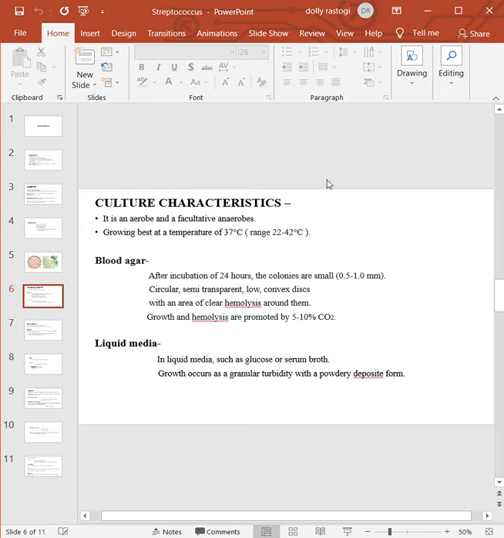On blood agar, after incubation of 24 hours, the colonies are small, circular, semi-transparent, low convex, within an area of clear hemolysis around them, and the growth and hemolysis are promoted by 5 to 10% carbon dioxide. On liquid media such as glucose or serum broth, the growth occurs as a granular turbidity with a powdery deposit.